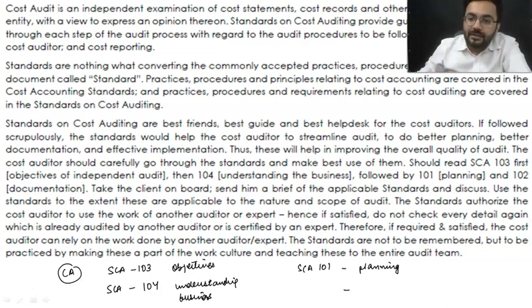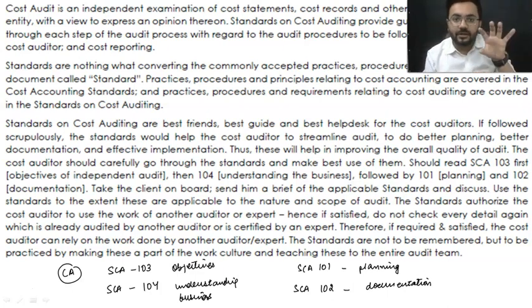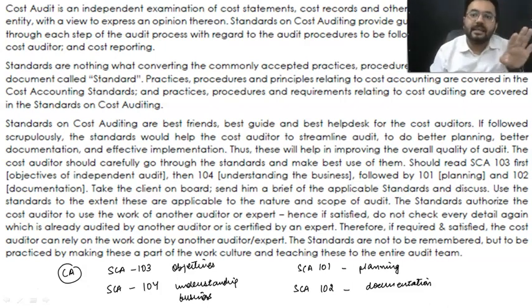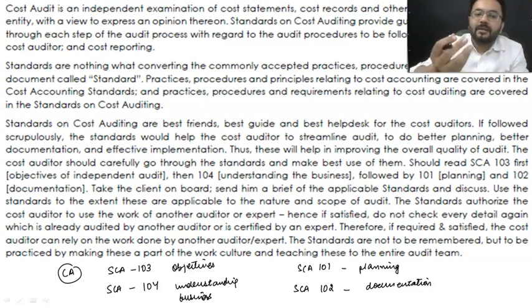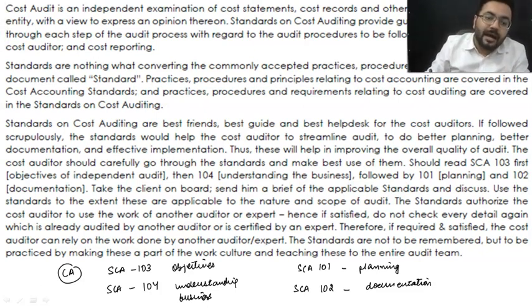See, SCA 101 is all about planning, and SCA, Standards on Cost Auditing 102, is all about documentation. So whenever it comes to any audit, first of all, we are going to find out the purpose of conducting this audit. After that, as an auditor, I'm going to understand what kind of business my client is doing. Then we are going to plan what the various areas are which are going to be covered in my audit, and after that, the audit will continue, and at the end, I'm going to prepare a cost audit report, and that will be submitted to the board of directors. That cost audit report should be as per the applicable standards of cost auditing.